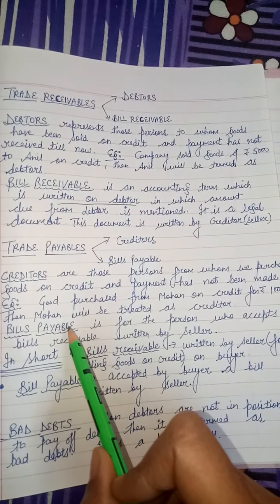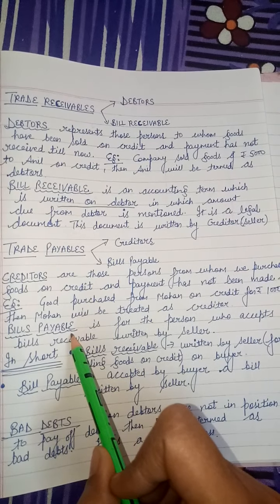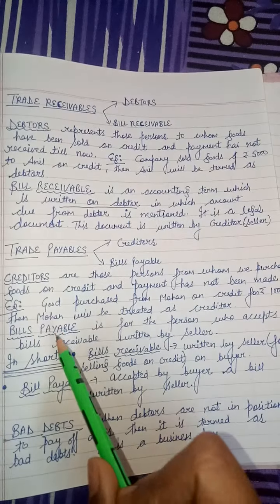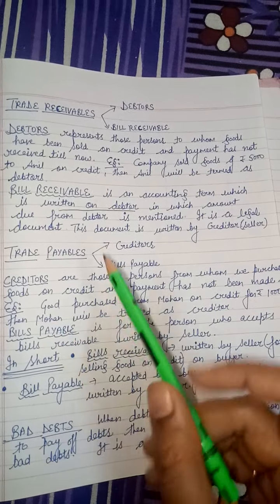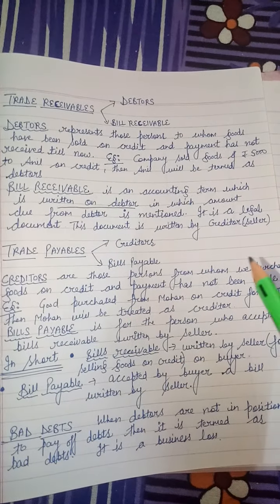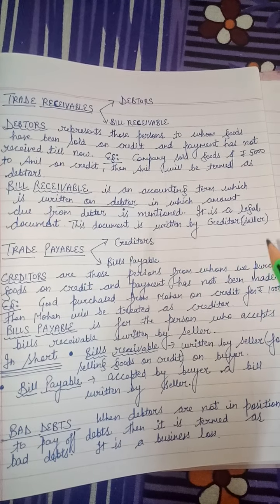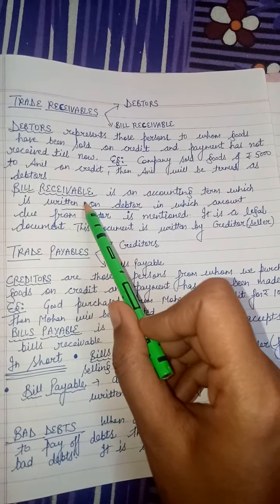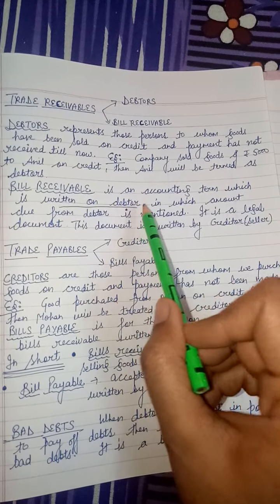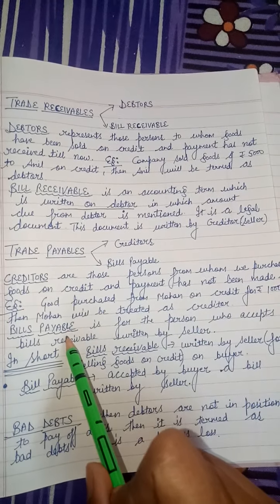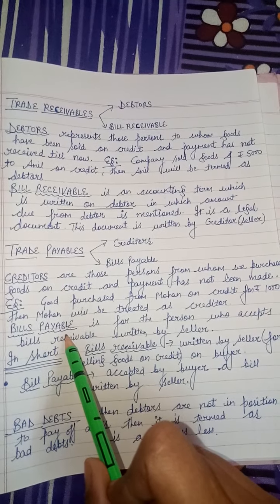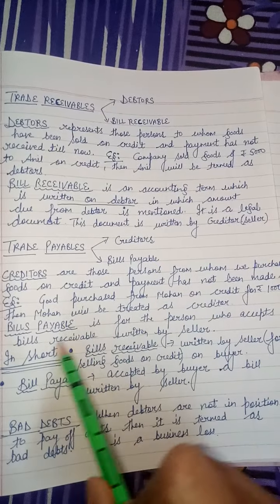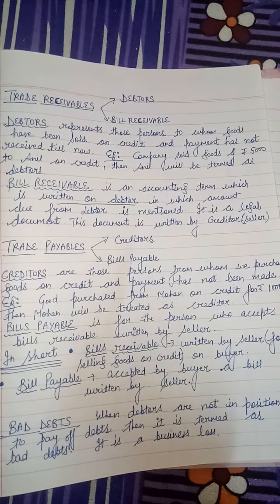And bills payable: from the seller's point of view it's a bill receivable, and from the buyer's point of view it is bills payable. Term is different, but it is used in credit sale and purchase. When we are doing credit sale, then we write a bill receivable on our debtor, and from the debtor's point of view it is bills payable because he has to make payment. Bills payable is for the person who accepts the bill receivable written by the seller.